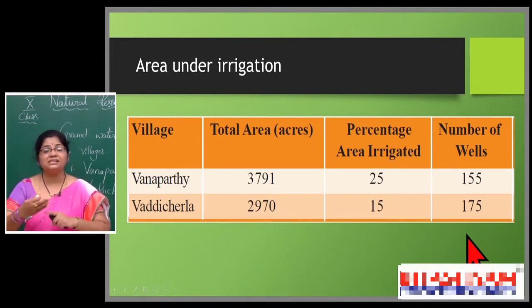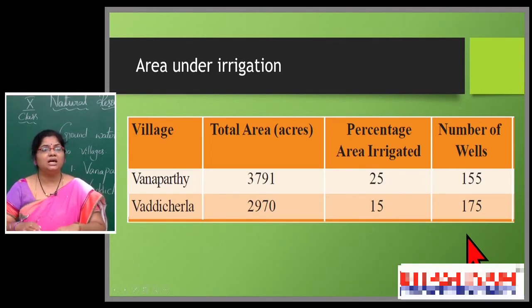It enhances the water table. It enriches the water content in the ground level. So that's why, even though the number of wells is less in Vanaparthi, the people are able to irrigate 25% of the area. This status indicates the importance of percolation tanks.